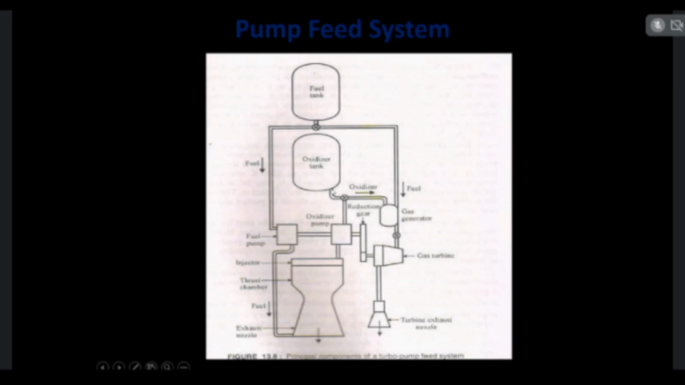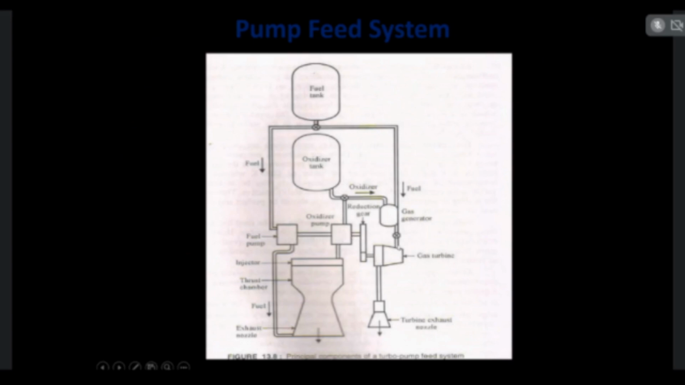So before starting of gas turbine, the gas generator will supply the gases to the gas turbine. So a very small part of the fuel and oxidizer will enter the gas generator. So some gases will be produced. These gases are utilized to drive the gas turbine. So the gas turbine will drive the fuel pump and oxidizer pump.